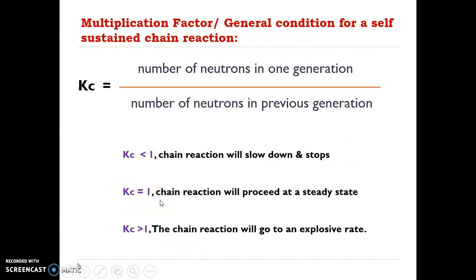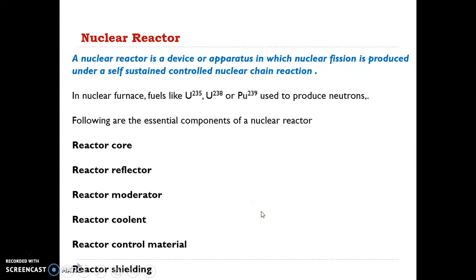If the Kc factor or multiplication factor is equal to 1, means the number of neutrons in the previous generation and in this particular stage are equal, then the chain reaction will proceed at a steady state. Okay. And the last condition we can say, if Kc is greater than 1, means now there are more neutrons, previously there were fewer. So in that case, the chain reaction will go at an explosive rate. So this is related to the multiplication factor. These are the 3 stages. Related to this, we will see in the next video.